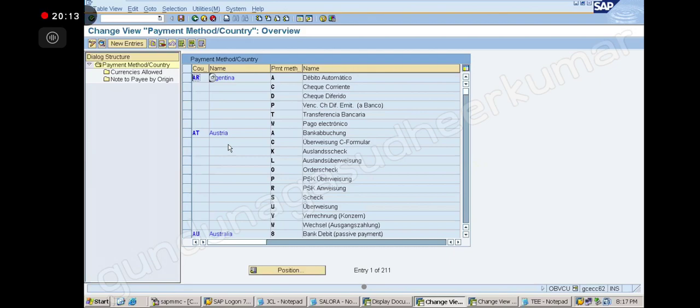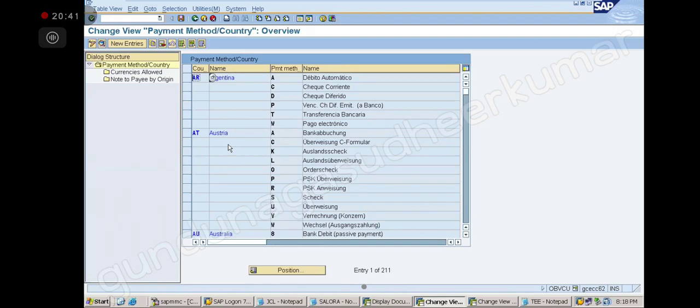Country, company, client. Correct. Client level, country level, company code level. Company means client only. Both are the same. Company means the group, na? Yes, sir. Client level. So, what are the 3 levels we will create?